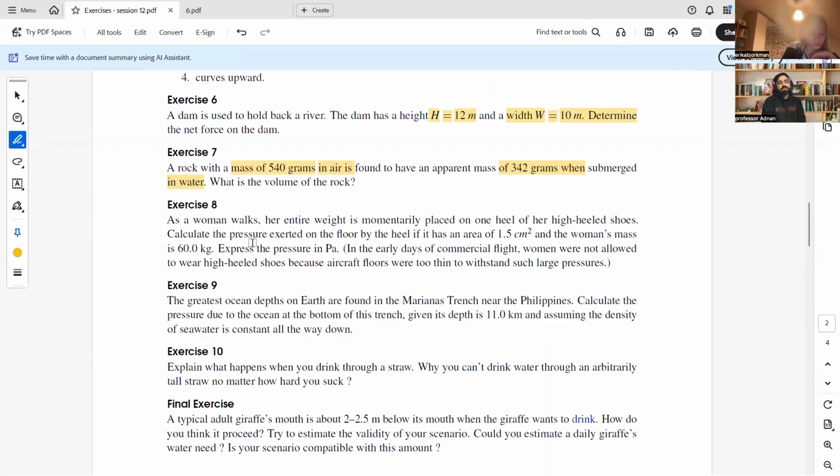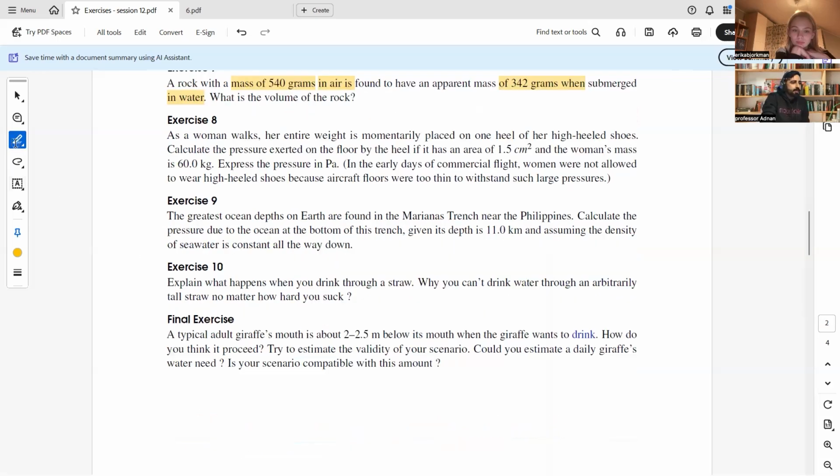Okay, its initial mass you are observing within the air is 540 gram, while in the water it is 342 gram. Why is it reduced? Because of that buoyant force that is providing its initial push. Buoyant force actually creates the sense of lightweight within a body. For example, if you ever face a pool swimming scene, then your weight feels light, but that is not actual weight. That is actually the apparent weight because of that buoyant force that acts opposite to the direction of your jump within the water. Is it clear? Okay.